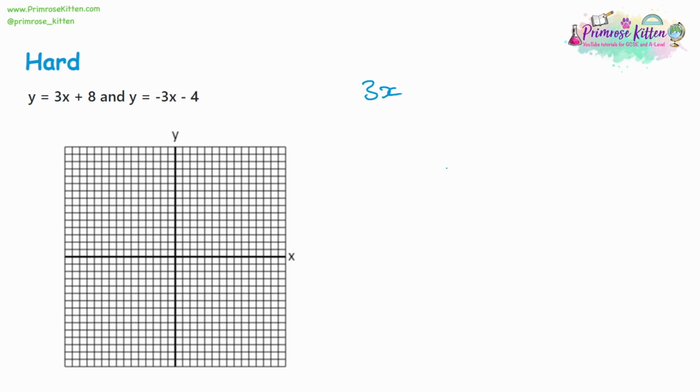So really, we're looking at 3x plus 8 is equal to -3x minus 4. And that's a version of solving via substitution. And we could work that out and get the x-coordinate. But another way is we could just draw the two lines.